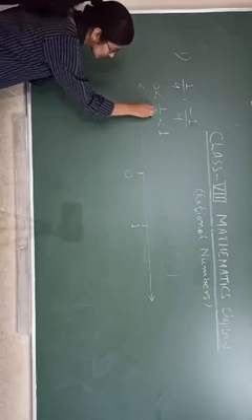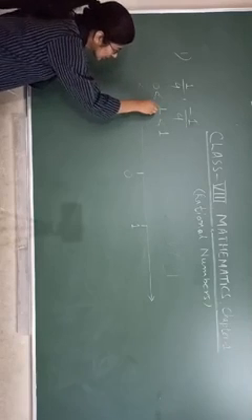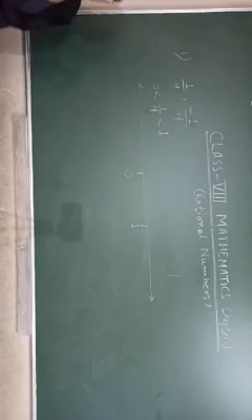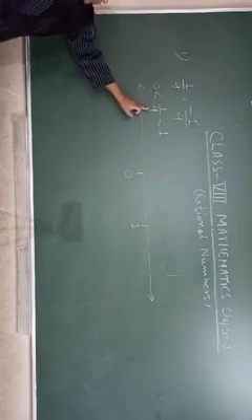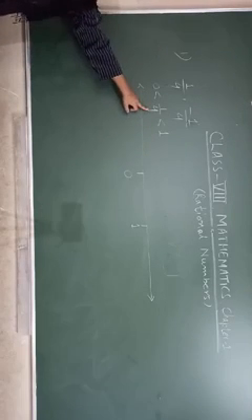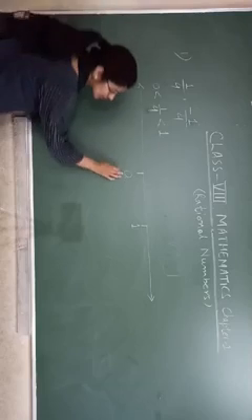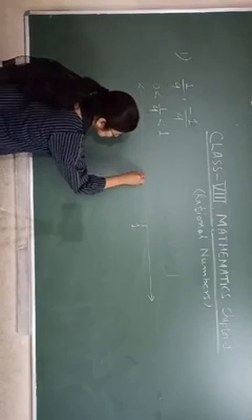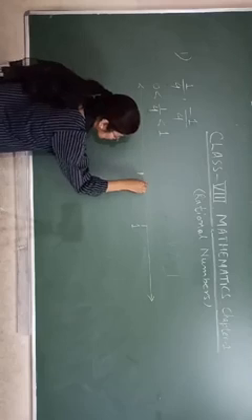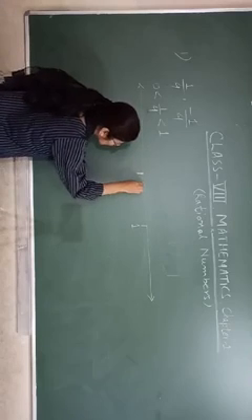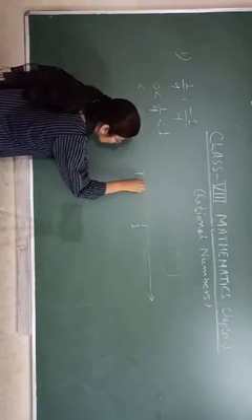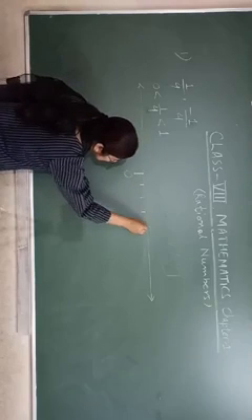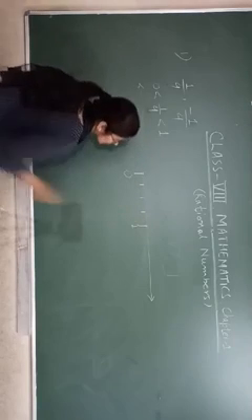Now look at this one. What is Q here? Q is 4. So in between 0 and 1 we have to draw 4 lines. This one we count 0, 1, 2, 3 and this one as 4.